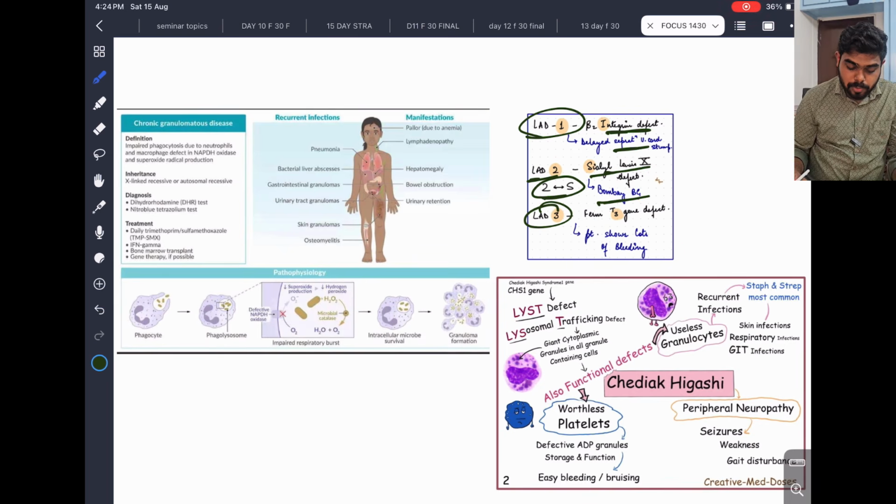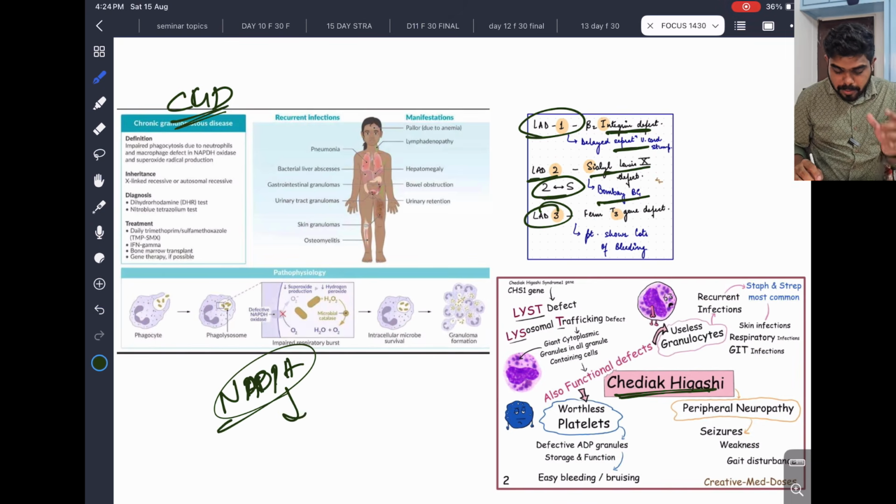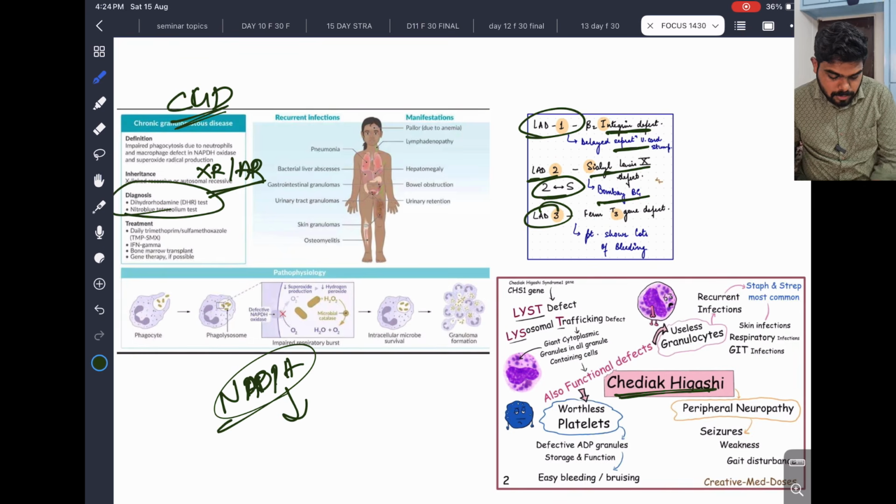Now I discussed some other diseases also, that is chronic granulomatous disease and Chediak-Higashi disease. This is very important. In chronic granulomatous disease, there is an NADPH enzyme defect. Because of that, catalase positive organisms will come and cause recurrent infection. It is X-linked recessive, or autosomal recessive also, but X-linked recessive you should remember. There are some tests for NADPH: the dihydrorhodamine test, DHR test, and the nitroblue tetrazolium test. This is also very important, they can ask.